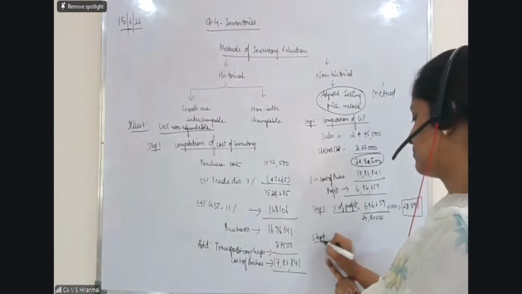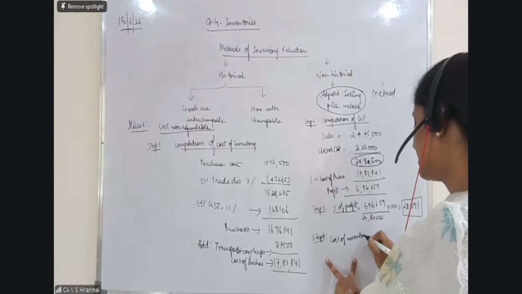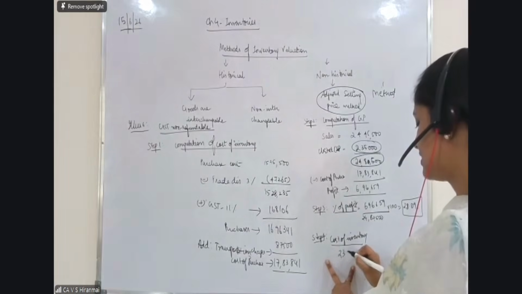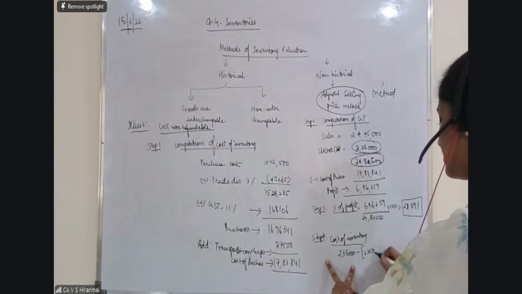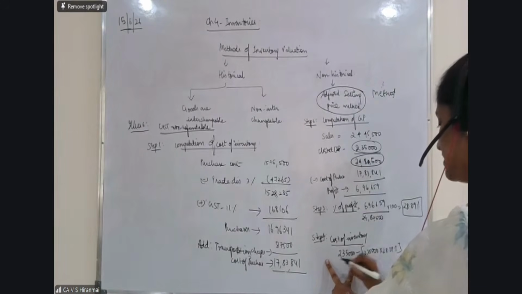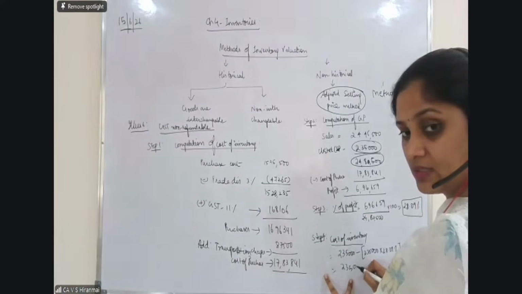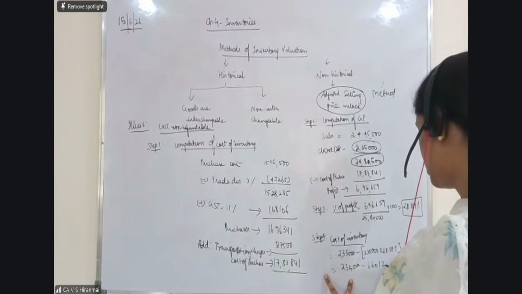The last step is cost of inventory. For this cost of inventory, you have to take the selling price of inventory, 2,35,000 minus 2,35,000 into 28.09 percentage. So how much does it come to? 2,35,000 minus 66,012.